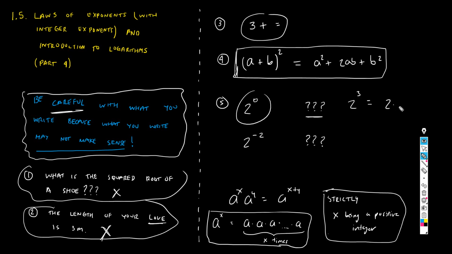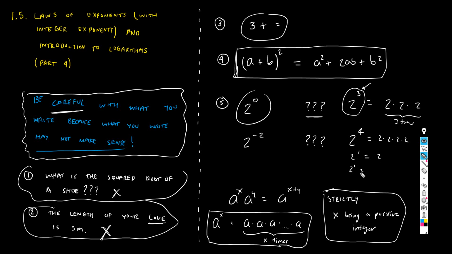This symbol means 2 times 2 times 2. Why 3 times? Because it's as many times as I'm being told by the exponent. So given this definition, this expression is perfectly understood. There is no doubt. It's just 2 times 2 times 2 times 2. 2 to the 1 is just 2.